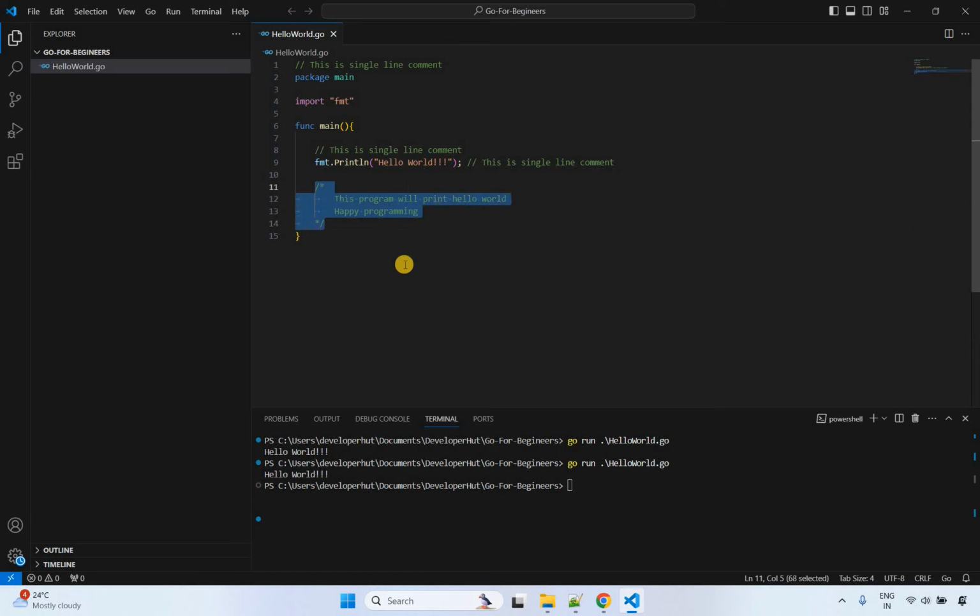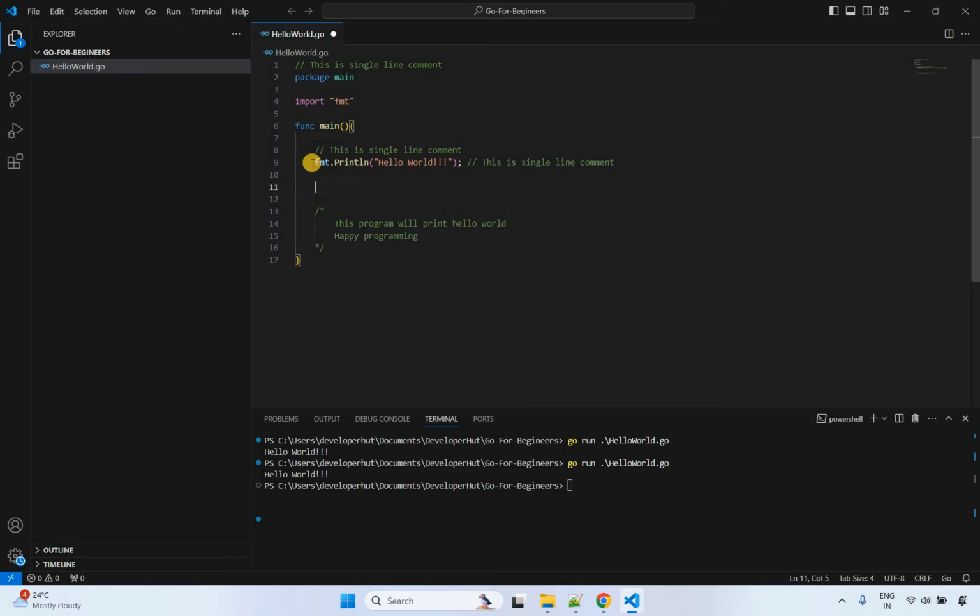So comments are not only used to explain the code, but you can also avoid a particular block of code during the execution. So for example, let's say I also have one more println statement, let's say fmt.Println.